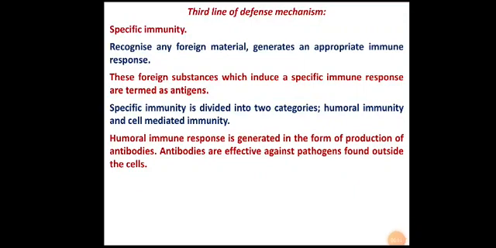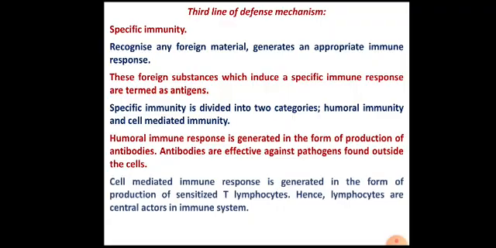Third line of defensive mechanisms, the peculiar characteristic is that the immunity is specific. That means this immunity is responsible for differentiation between self and non-self. Self means body substances and non-self means foreign substances. These foreign substances are called antigens. So we have seen that specific immunity is divided into two categories: humoral immunity and cell mediated immunity.